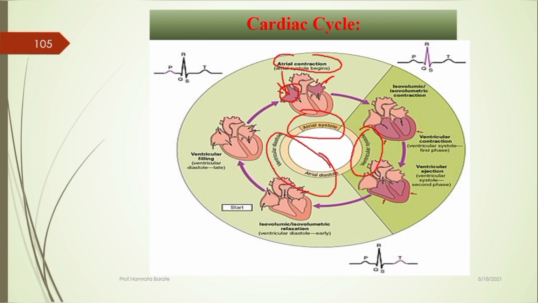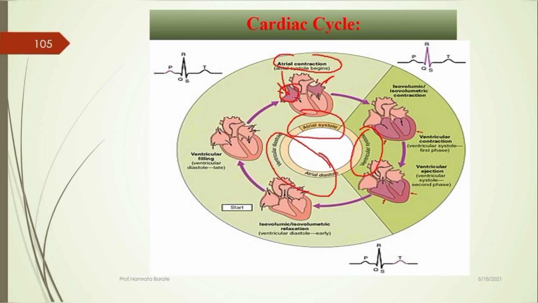When both the atria enter the systolic condition and complete it, the atria pump the blood towards the ventricle. At that time the atria enter the relaxed condition, which is seen as the diastolic condition.